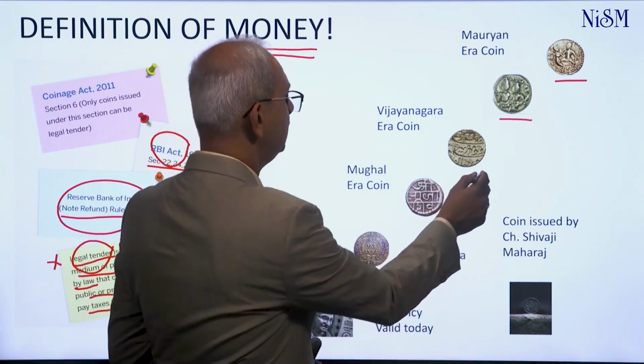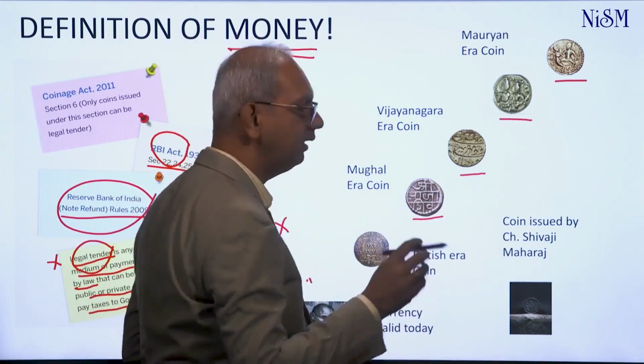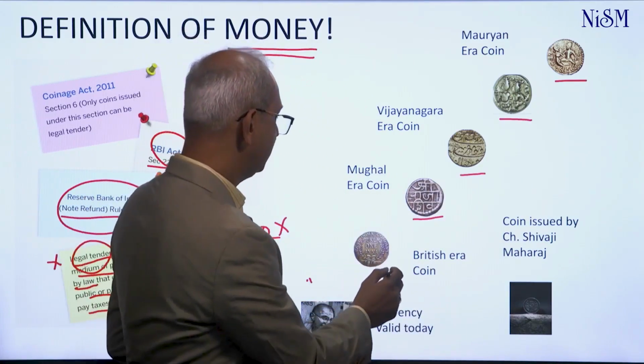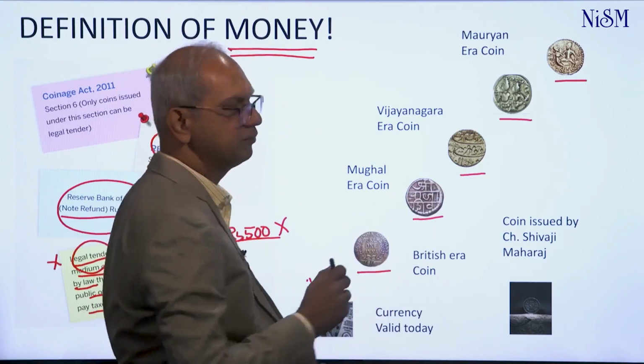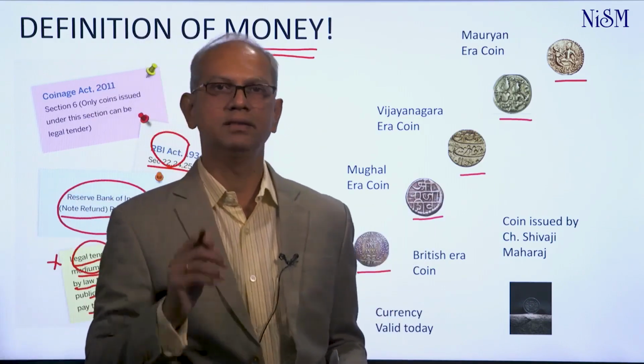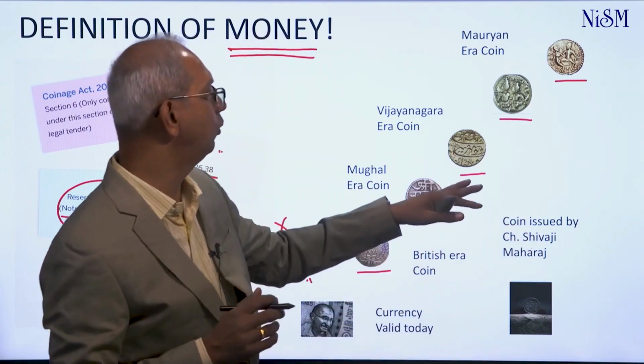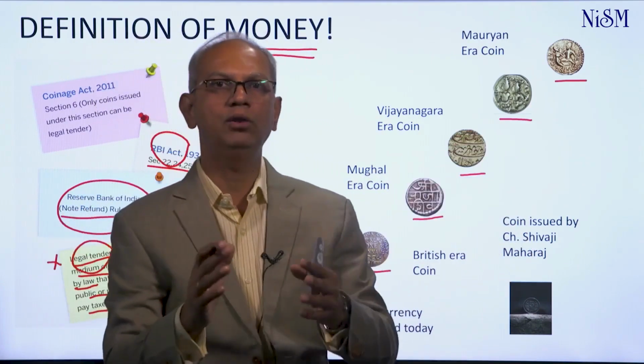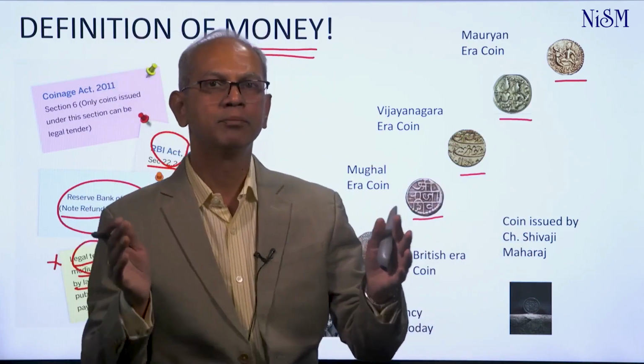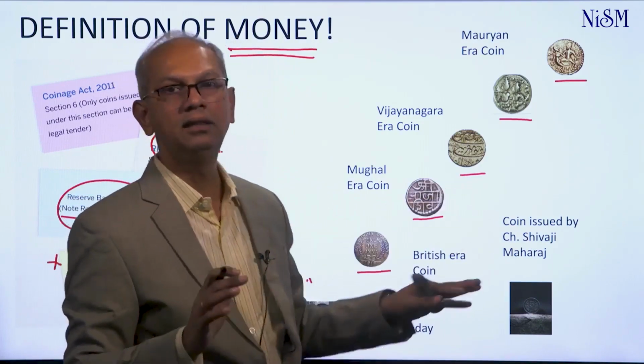These kings or kingdoms used to issue specific sorts of coins. Those were legal tender during those times. So today, if you were to possess these coins, obviously the value of those coins will be very high. However, these are not legal tender today.